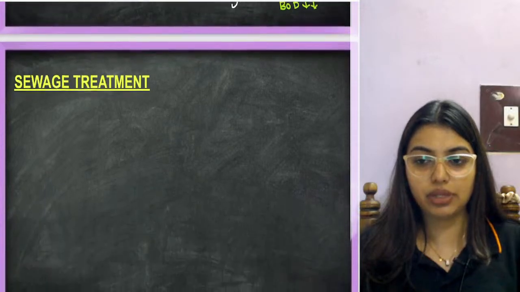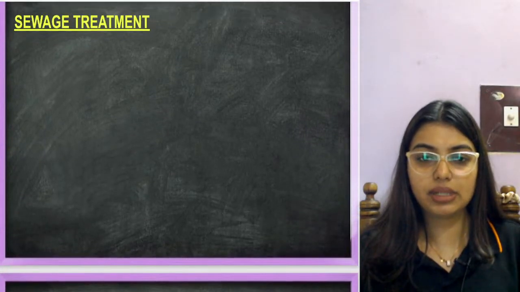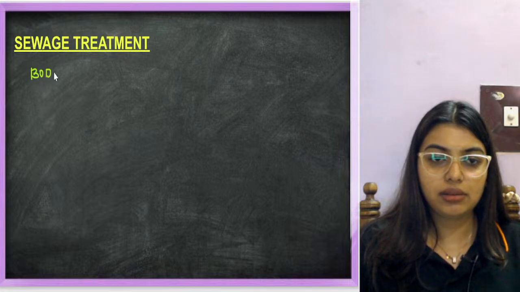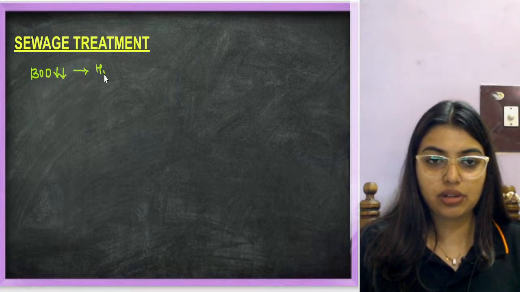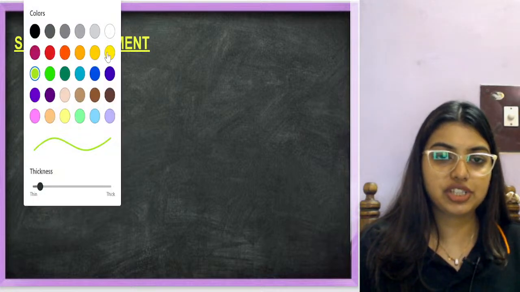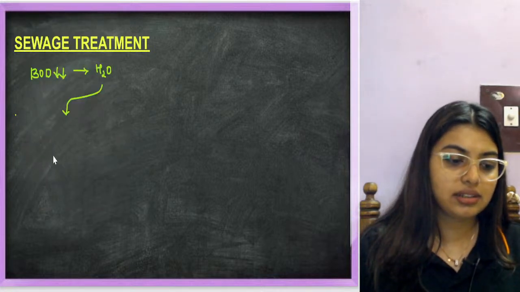Once the BOD is reduced, that water will be transferred into your next tank. What is the next tank?